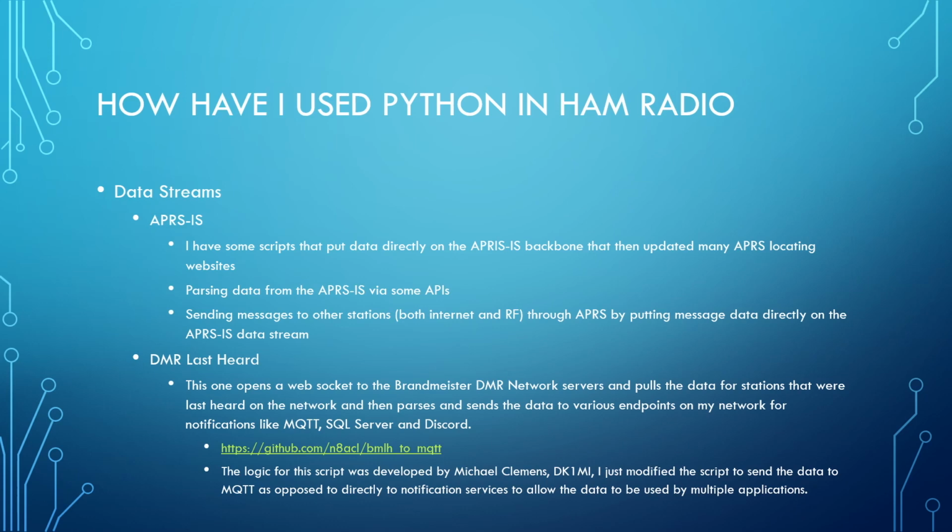I use it for DMR too. The Brandmeister DMR network has an API that has a continuous stream of data of stations that were last heard on the DMR network. I can tap that data stream and listen for specific call signs, specific areas, things like that. And I can pull that data in and send it to things like MQTT, SQL Server, use it for notifications on Discord if I want to. Once I have it on an MQTT broker, I'm then able to send it to various other endpoints and use the data how I need and how I want.